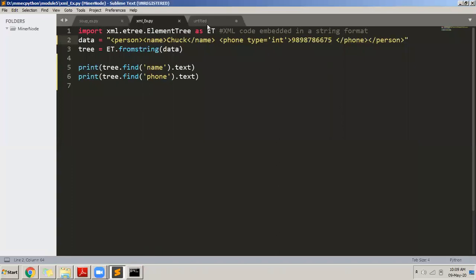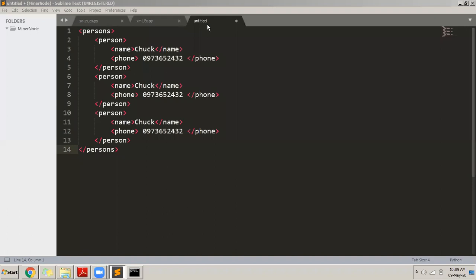Now what I'm showing you here is one more document. See, the main tree is persons, P-E-R-S-O-N-S, and persons close. And in this persons, I have the first person, the second person, third person. The name of the first person is Chuck. Second, let us say, is James. And here I write something like Jack. Chuck, James, and Jack are the names.